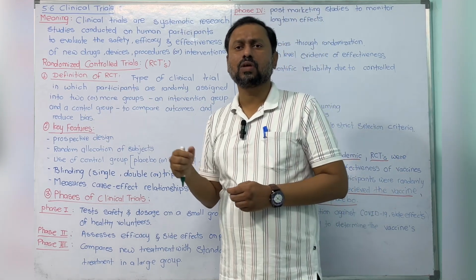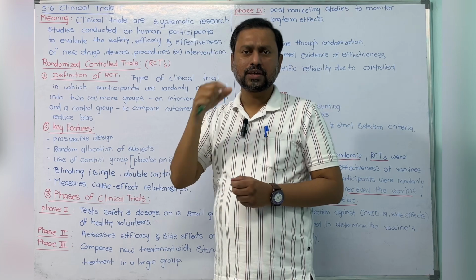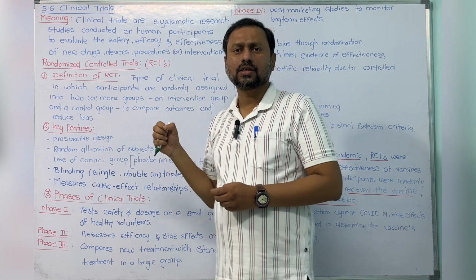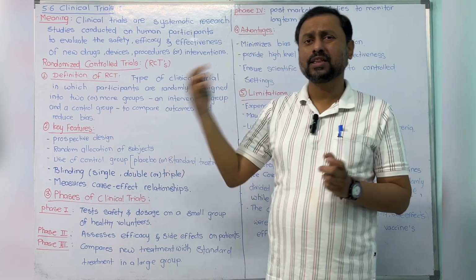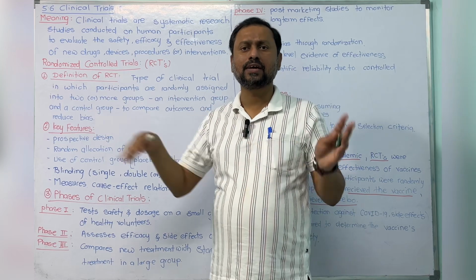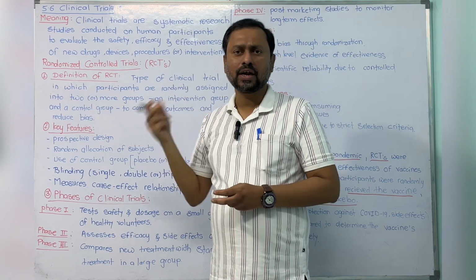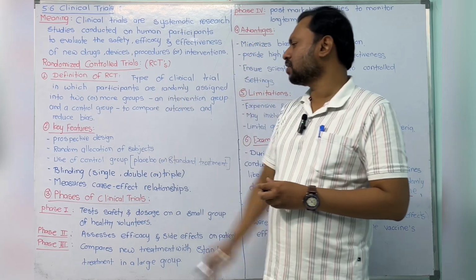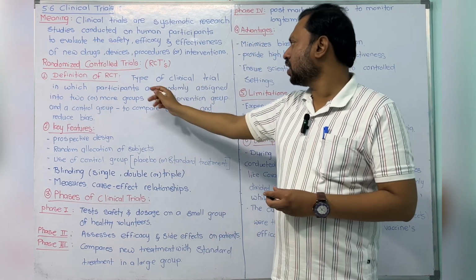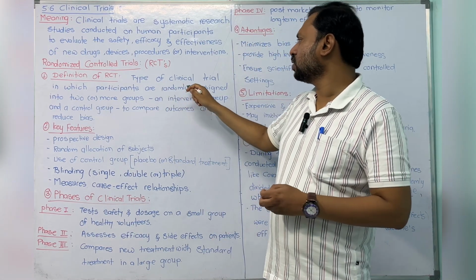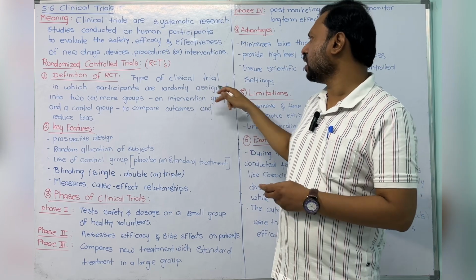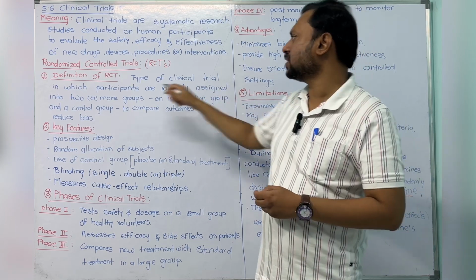It may be by the chit method, or the computer itself randomly divides and selects, or we select randomly. Any method may be used, the lottery method also, to separate the groups, and the participants are assigned into two groups.